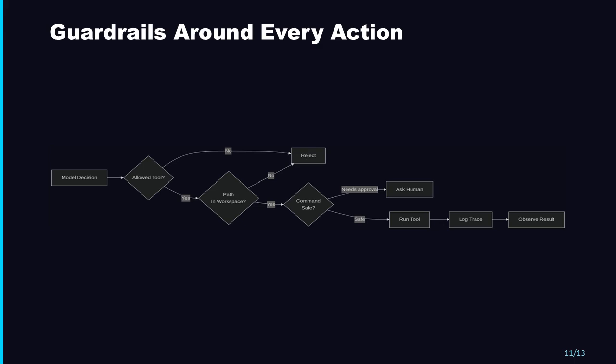Guardrails should wrap every action. First, is the tool allowed? Second, is the file path inside the workspace? Third, is the command safe? If not, ask the human. Fourth, log the action. Tracing sounds optional until your agent makes a weird change. Then you need to know exactly what it saw, what it decided, and what it ran.